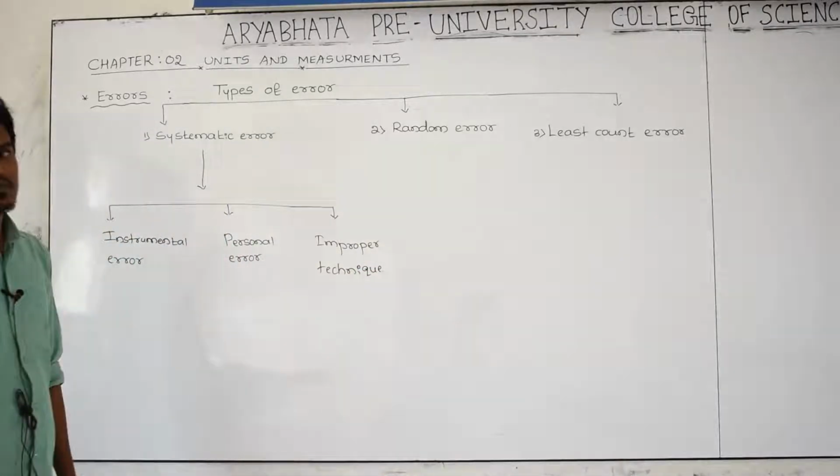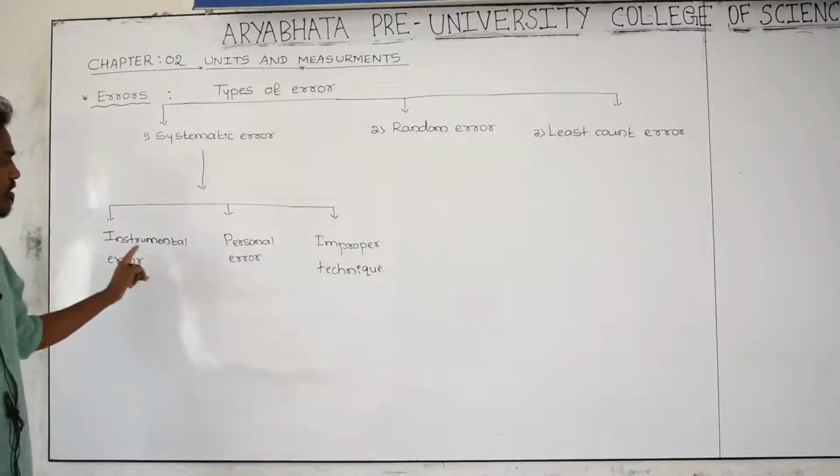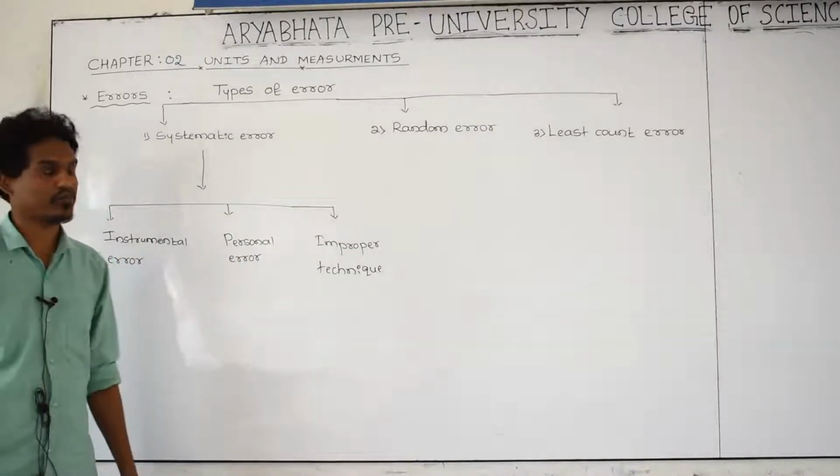The errors are classified into systematic, random, least count, and systematic is again classified into instrumental, personal, and improper.